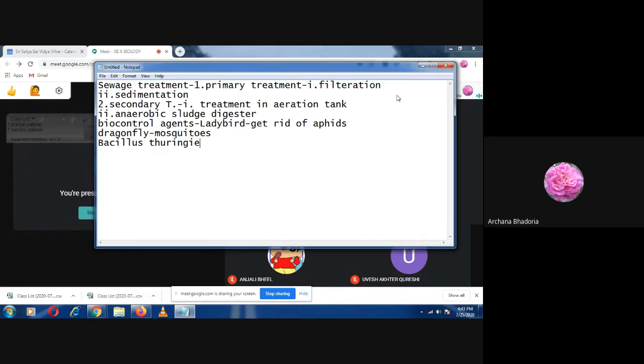Now how is it denoted? Its abbreviation is BT. It is denoted by this, that is BT. So this will be eating up the butterfly caterpillars. It controls the butterfly caterpillars.